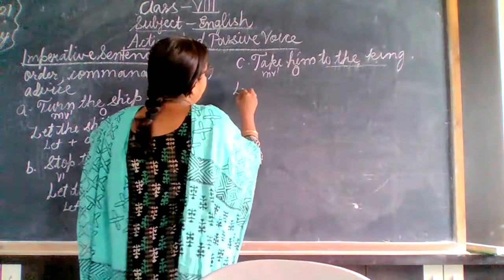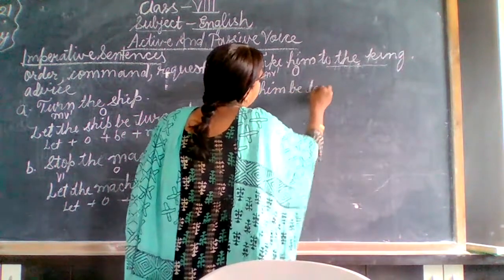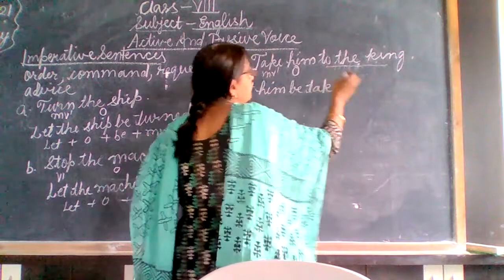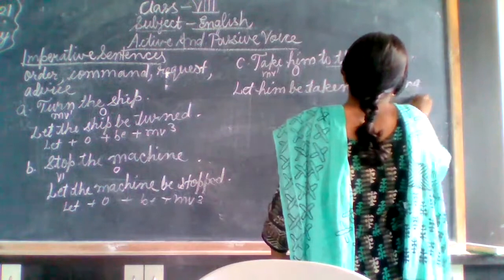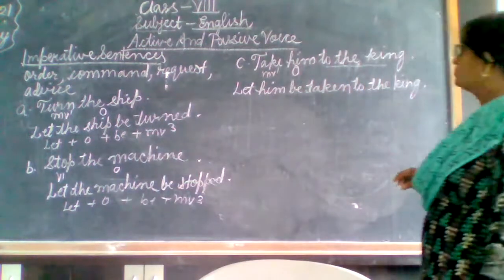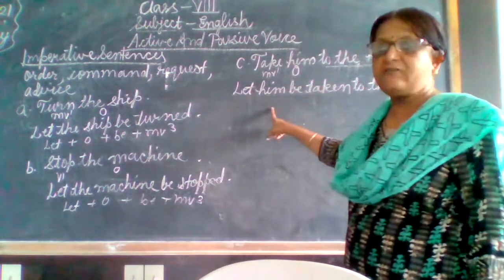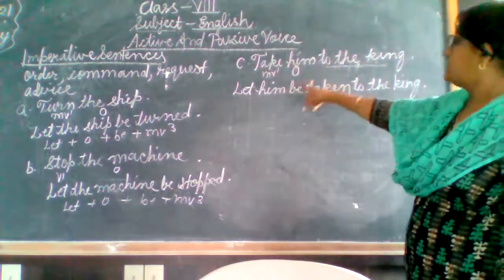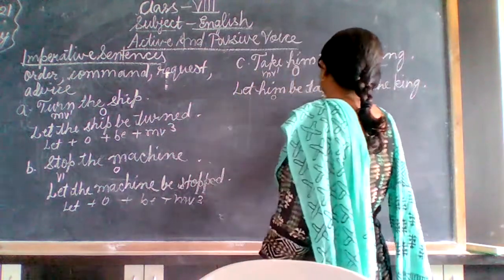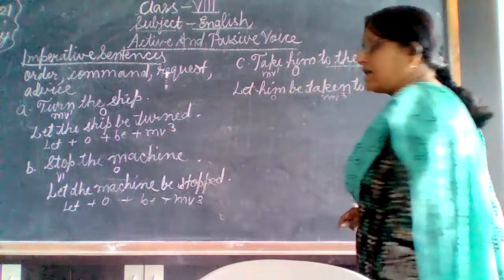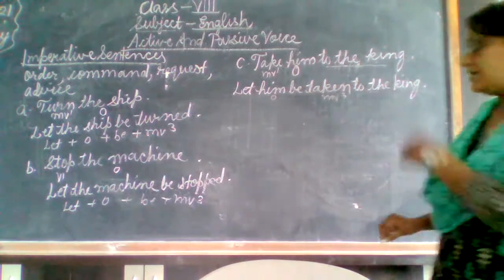Now: Let him be taken to the king. Again, the object stays as it is. Him will not change into he. So let plus object, this is our object, plus be plus main verb in the third form. And after the main verb in the third form, these extra words we have to put there. Okay, next sentence.